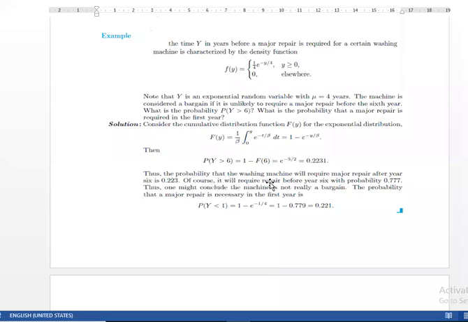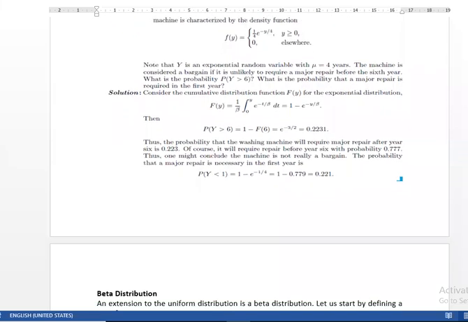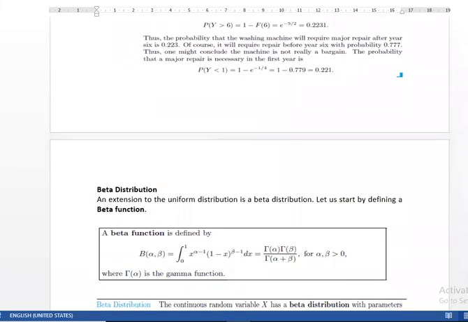Thus the probability that the washing machine will be repaired after a year is this, and of course it will be required before the 6 months with probability 0.777. Thus you can calculate; this is the phenomenon, you have to calculate the probability of that value. So this is the question about the exponential-related problem.